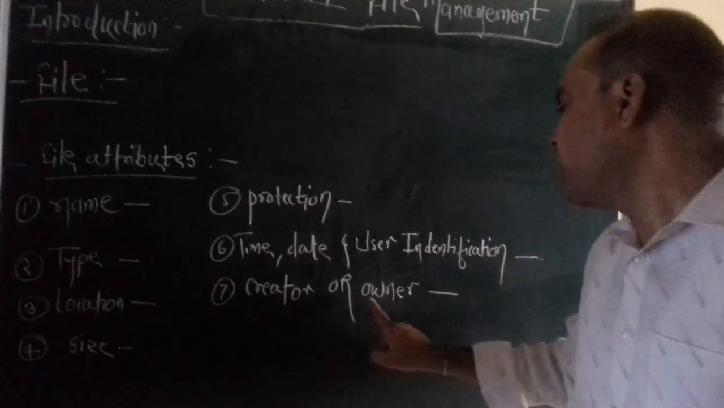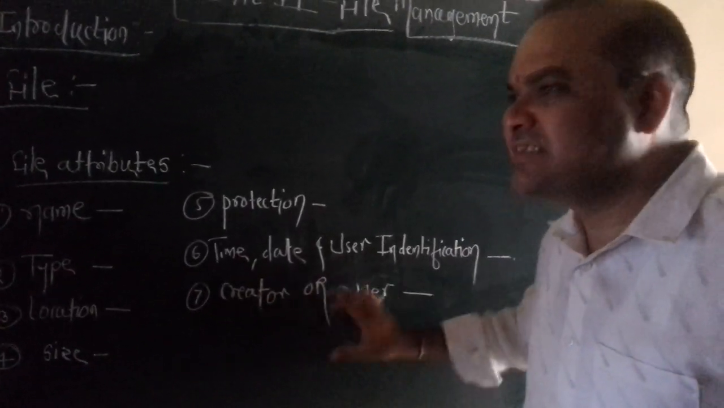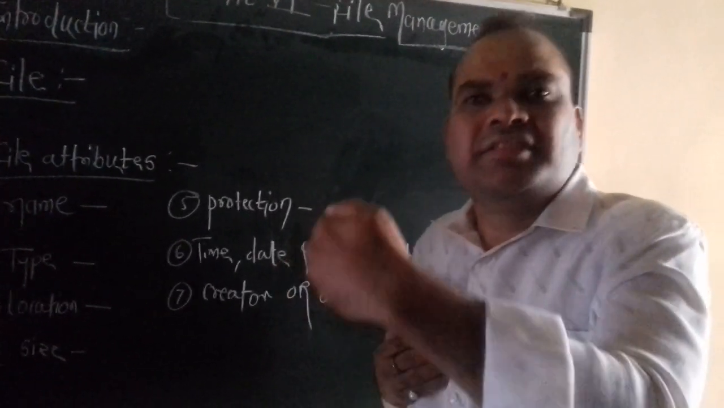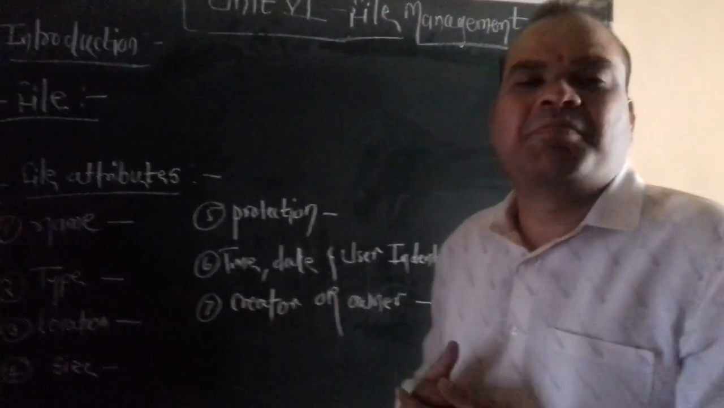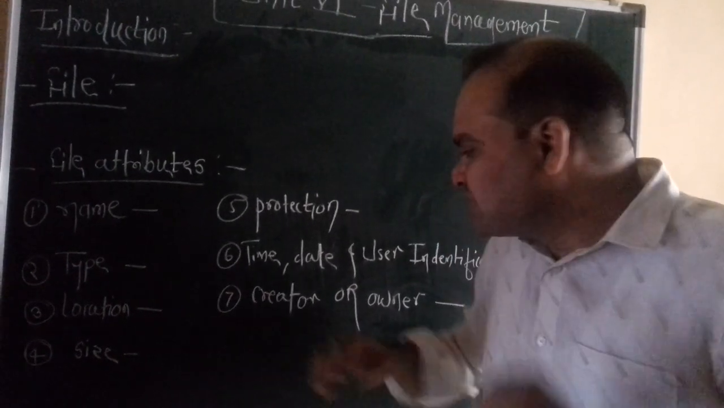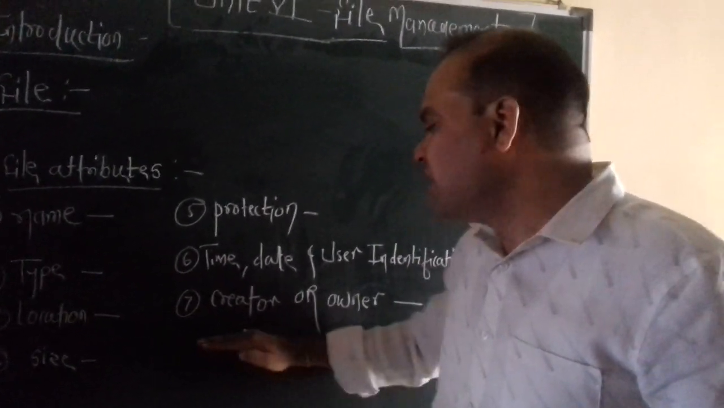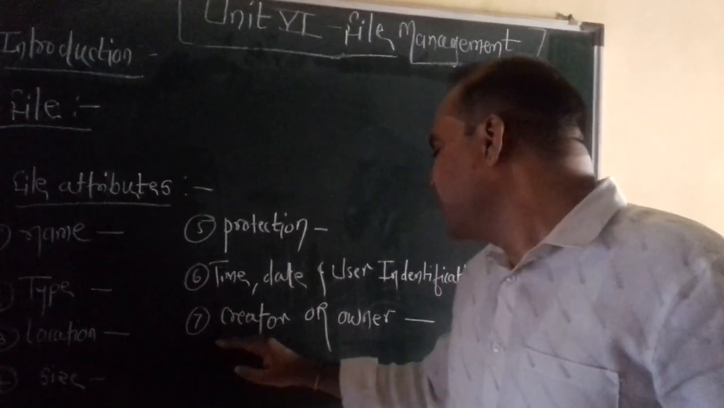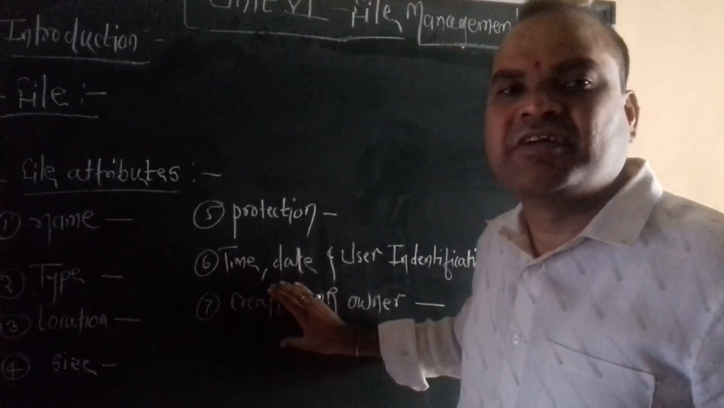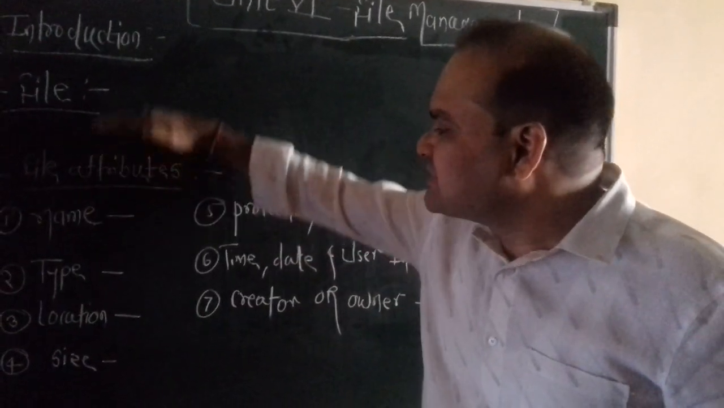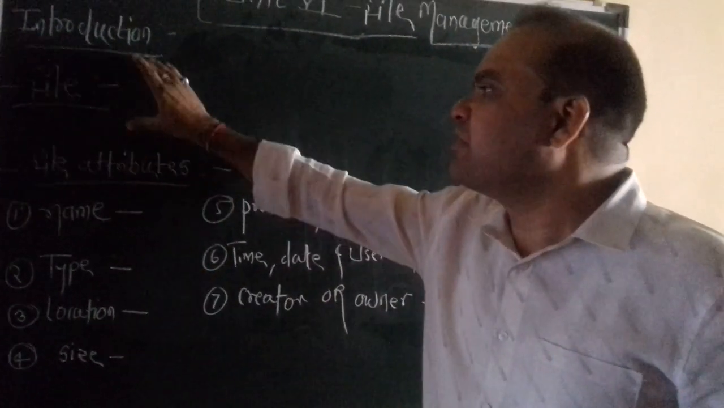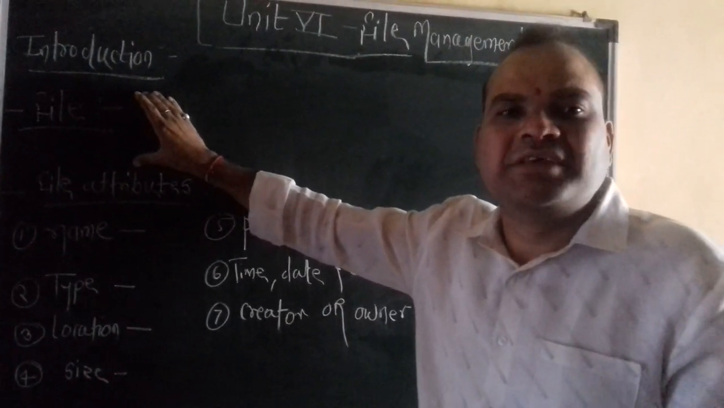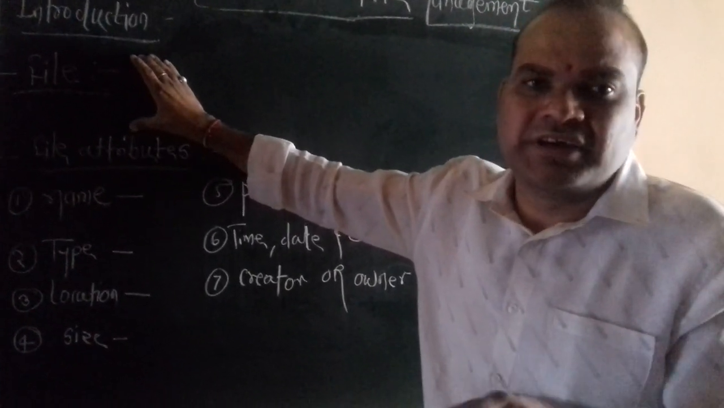Now the creator or owner. The creator or owner means the person who creates a file in the machine. That particular human is called the creator or owner, like a user, programmer, or operator, those who create a file in the machine. That is a simple introduction to a file and its attributes. I hope all of you understand this concept. If you have any doubt or query, please ask me by message or call. It is very important.